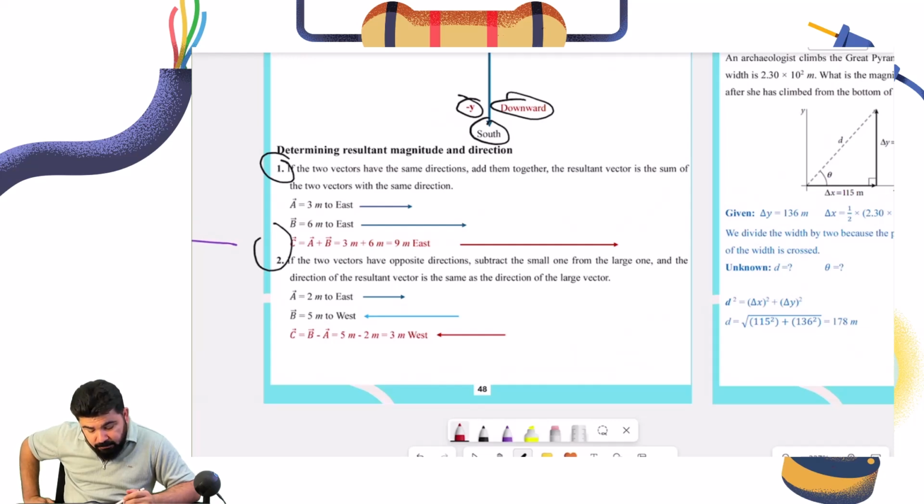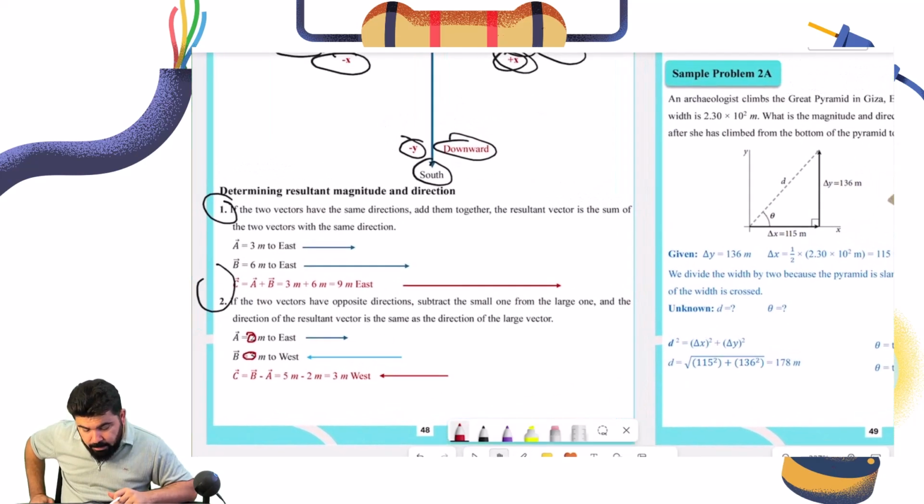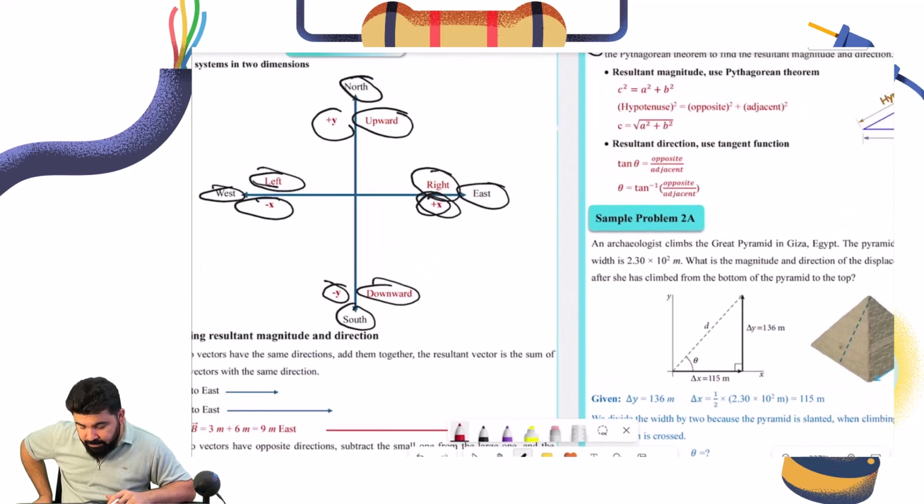If the two vectors have opposite directions, subtract the small one from the large one, and the direction of the resultant vector is the same as the direction of the large vector. As you see, we have 2 meters east and 5 meters west. Subtract them and you get 3 meters west, or you can just try the method that I used: add them together, then add the signs, and you get the resultant vector.